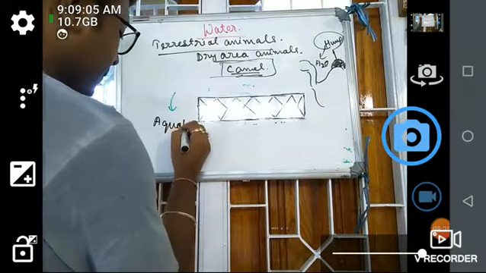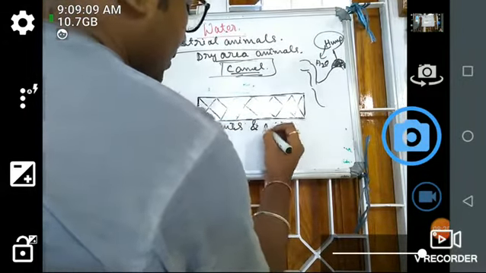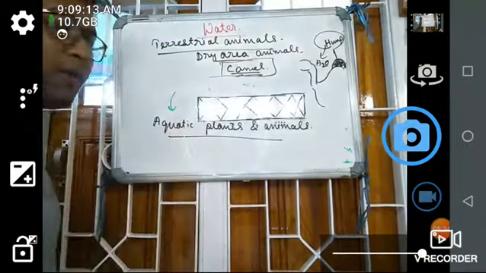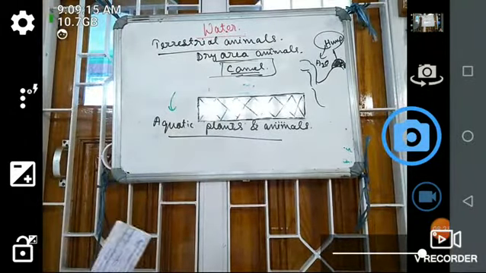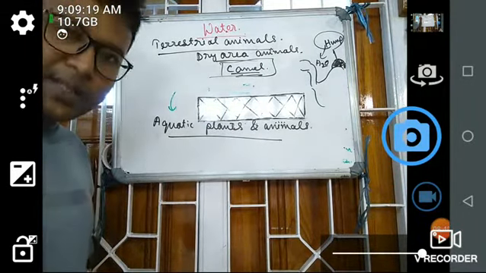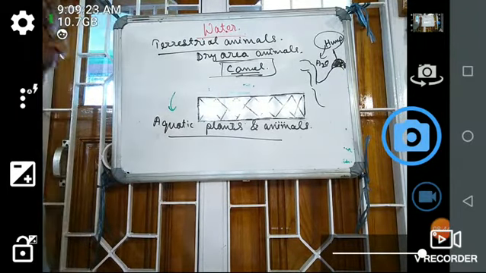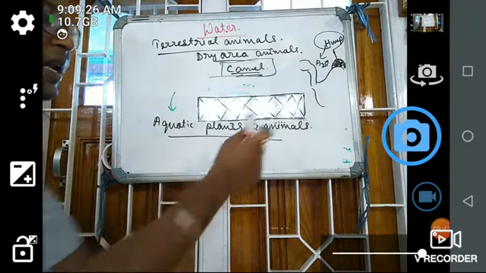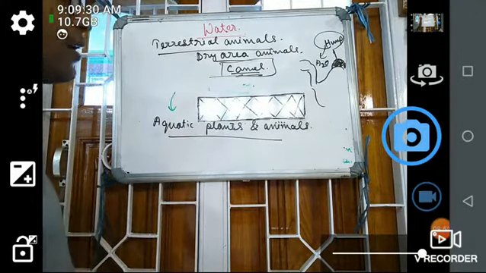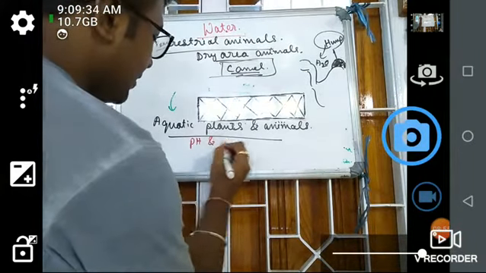Aquatic plants and animals. So, what about the aquatic plants and animals? They reside in water, so water is always there within the body. But the main thing that judges the distribution of plants and animals in water is the pH and salinity.